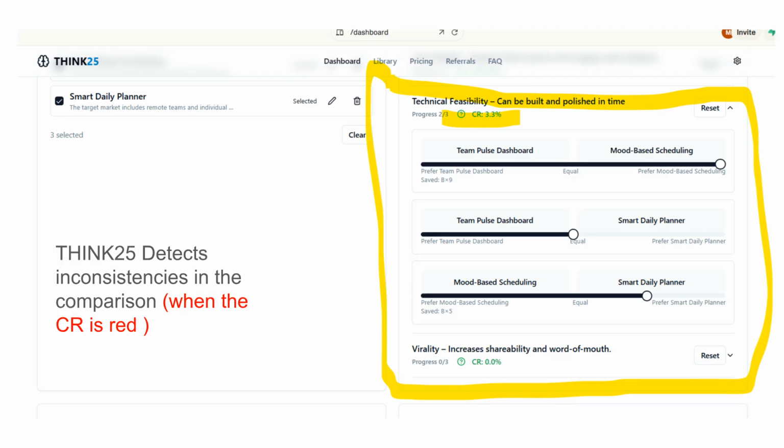By highlighting contradictions, AHP forces you to surface and resolve hidden assumptions, ensuring your priorities align with your true goals. And in our corporate group evaluation mode, it's even more critical. Diverse stakeholders submit their inputs, and AHP harmonizes them into a coherent whole. With inconsistency detection, Think25 doesn't just structure your thinking, it fine-tunes it, turning bias into clarity and transforming every decision into a confidently aligned, data-driven outcome.